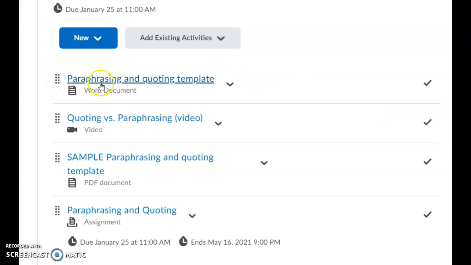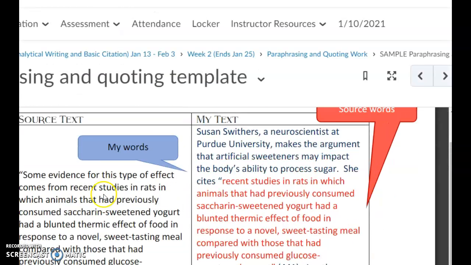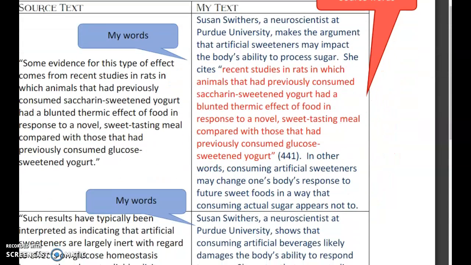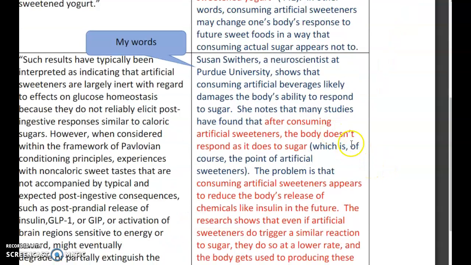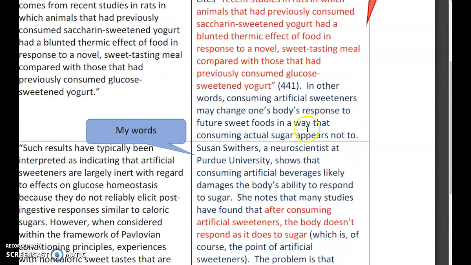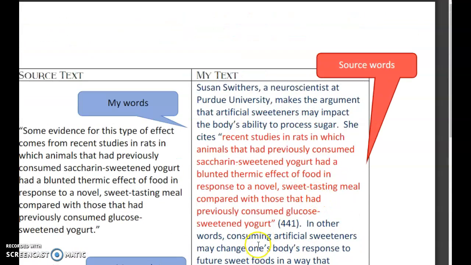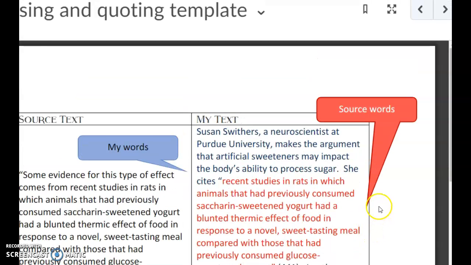So download this template. Watch this video on the difference between quoting and paraphrasing. There is a sample here for you to take a look at too, which I talk about in the video. But the important thing here is you select some text from your scholarly article for Essay 1. You put that on the left-hand side, and then you simply try to work it in as a quote and then as a paraphrase down here. I color code for your benefit. If you want to color code for mine, that's great. If not, I can live without it.